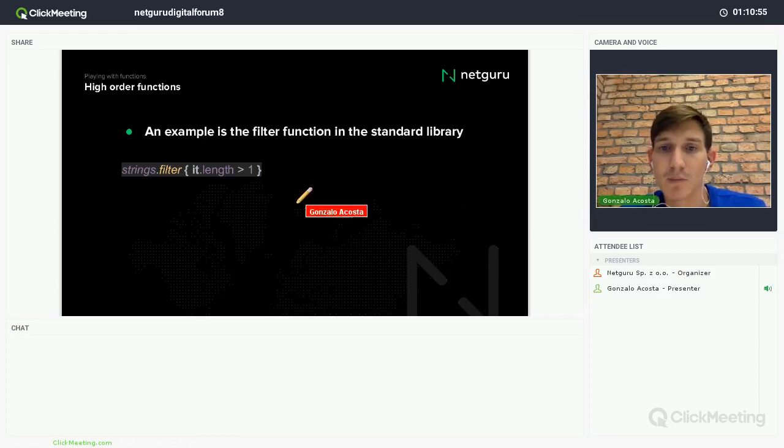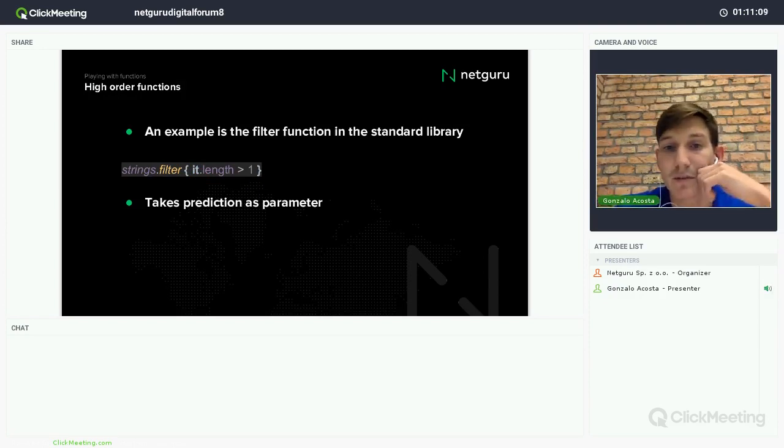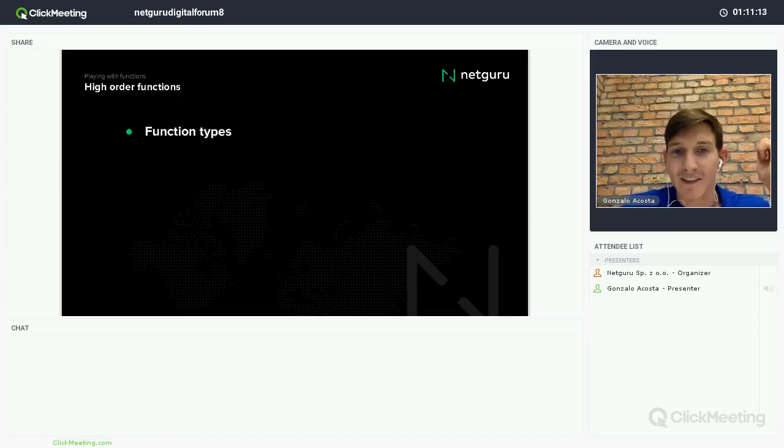For example, I have this filter function. This is an example of a higher order function. So I have a function that receives another function. This is a function that takes a predicate, right? A parameter. And for that, I need a function type to define higher order functions.